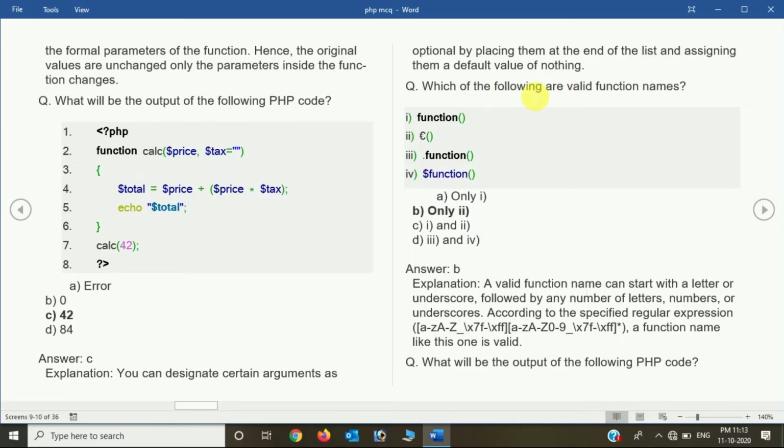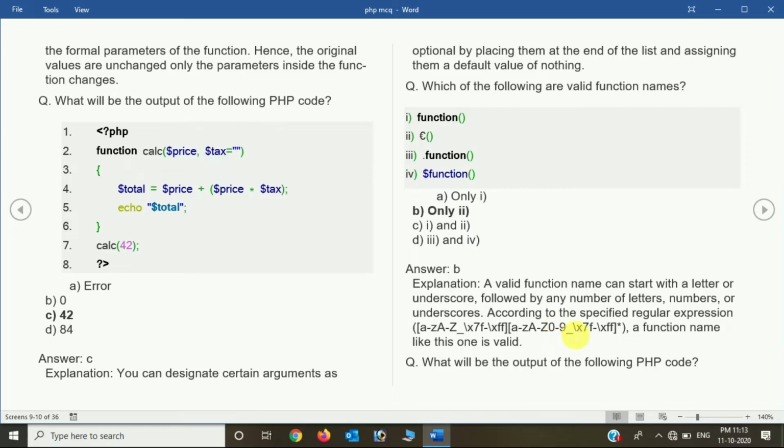Now, which of the following are valid function names? We have function, then this type of function, then dot function, then dollar function. Which one is valid? We can clearly see that the only valid function name is option 2. Why? A valid function name can start with a letter or underscore, followed by any number of letters, numbers, or underscores, according to the specific regular expression. So the right answer is option B, that is only 2.